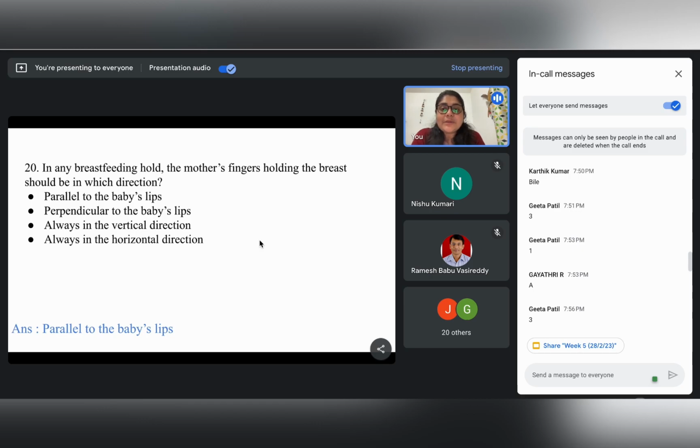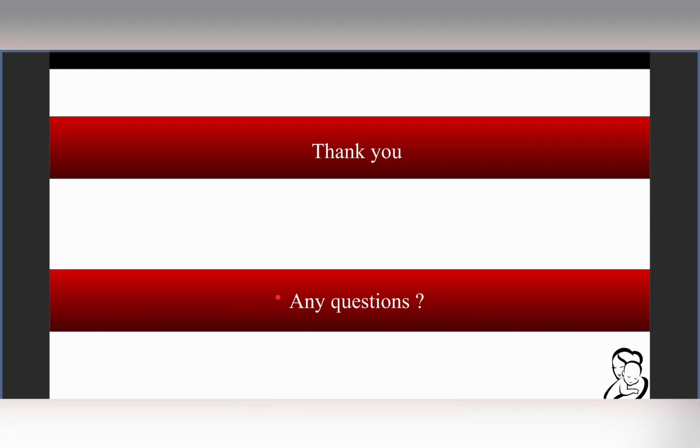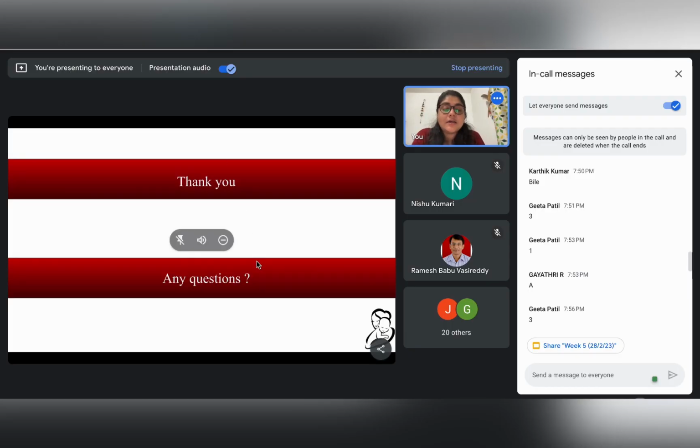So we will talk about the breastfeeding techniques again in the next session. And as for today's session, this was the last problem. If you have any queries or any other suggestions, please feel free to put that forward.